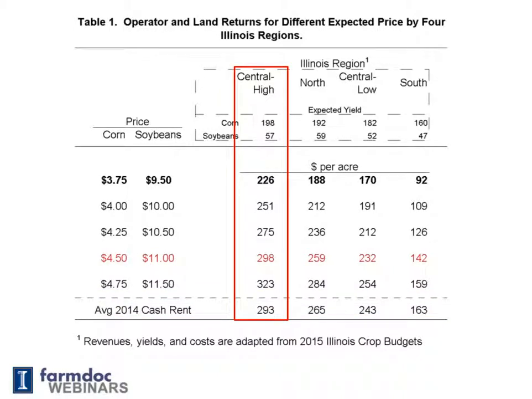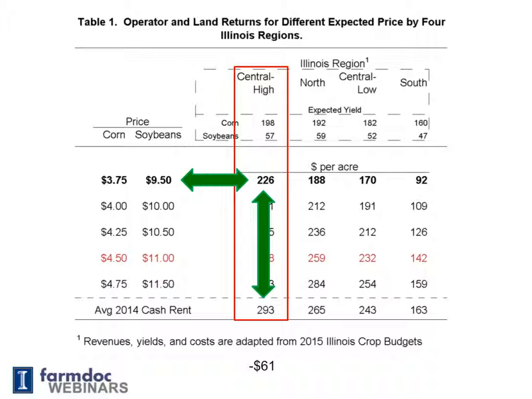For some more detailed comparisons, let's take the Central High case. The $3.75 corn price and $9.50 soybean price are slightly above where cash bids are for fall delivery. If we use that price scenario, we come up with $226 of operator and land returns. The average cash rent for Central High productivity farmland is $293. The $293 is $61 above the operator and land return, meaning that the farmer would have a minus $61 return.